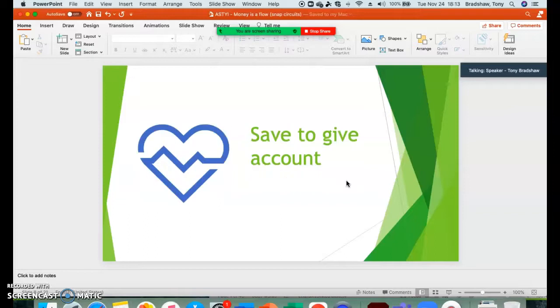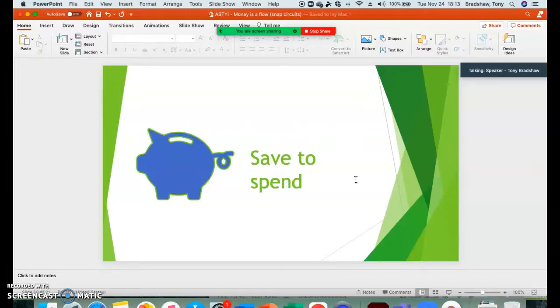The other 4 accounts include Save to Give. Giving is what unlocks that lock. It's the magic key to receiving more gift income or more of other great things in life that you can later be thankful for. Charities, actually, it's been a recent study of mine. I look forward to one of my future projects being about research, and I'm going to be able to present some of the things I've been learning about giving, philanthropy, all the different charities that are out there. It's pretty exciting, and I'm glad we have that word this week.